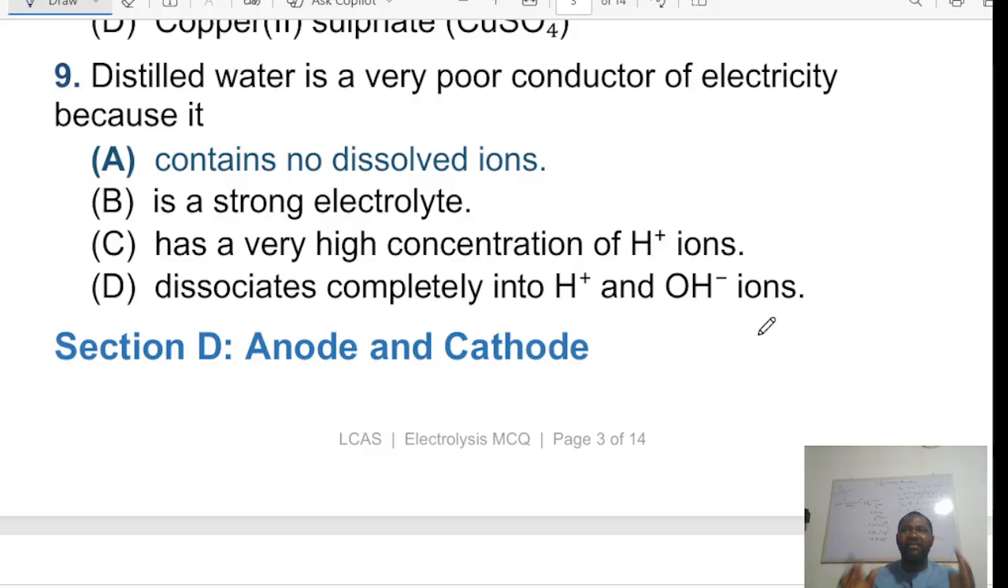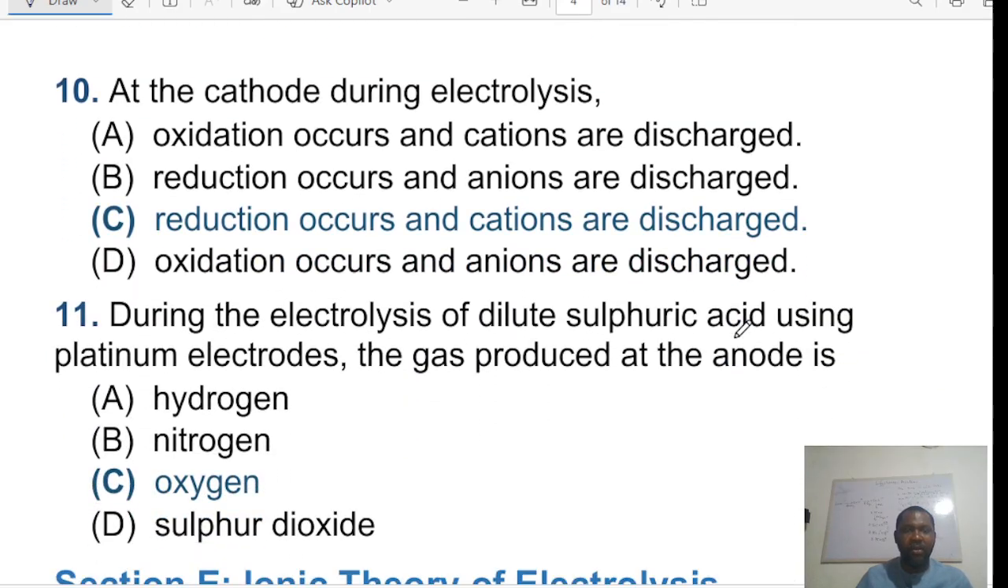Distilled water is a very poor conductor of electricity. It is not an electrolyte, and the simple reason is because it contains no dissolved ions. Now, don't forget that electricity is as a result of movement of ions, right? That is very important for you to note. Okay, so that leads us to number 10 here.